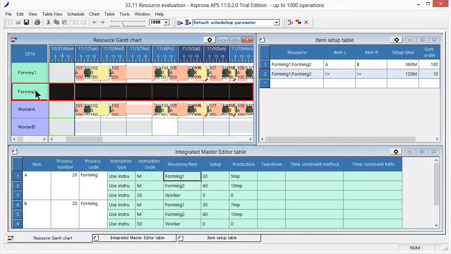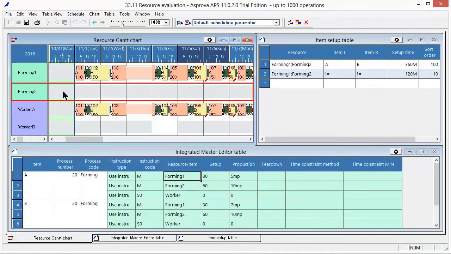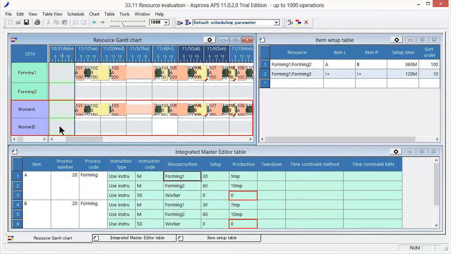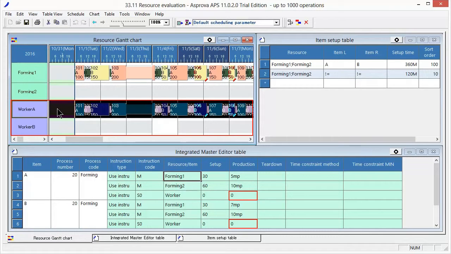The reason why no operations are assigned to Forming 2 is because there are no weights assigned other than that for minimizing production time. For Worker A and Worker B, because their capacities are the same, operations are assigned to the resource that is evaluated first.